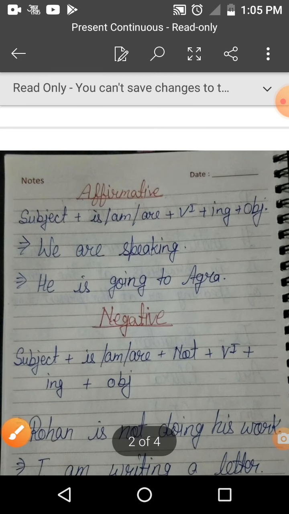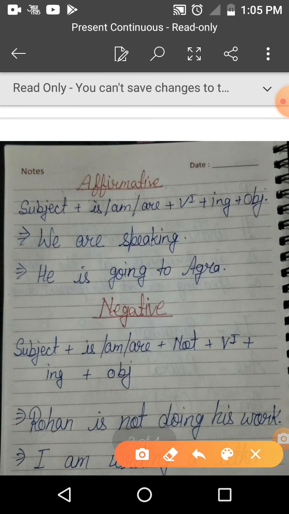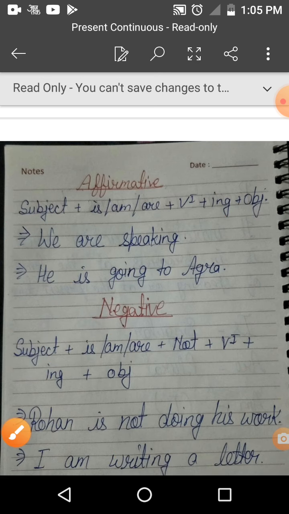Now see the affirmative structure of this tense. At first, we use subject, then helping verb, which is is, am, are, first form of verb plus ing, and at last, object. You can see the example. We are speaking. We means हम. And this is plural. That's why we use are here. We are speaking. हम बोल रहे हैं.